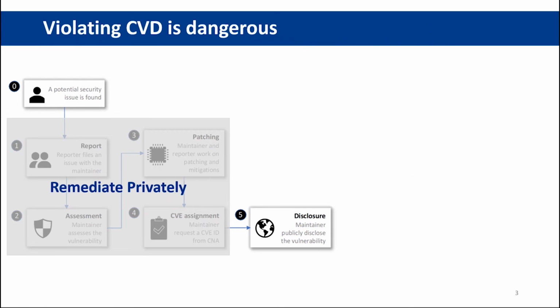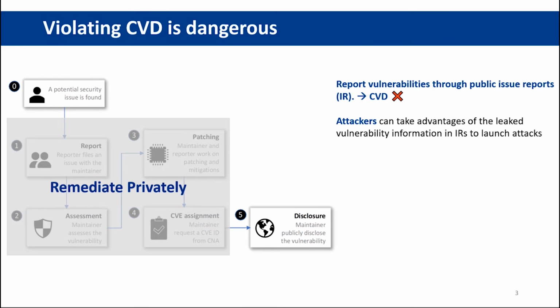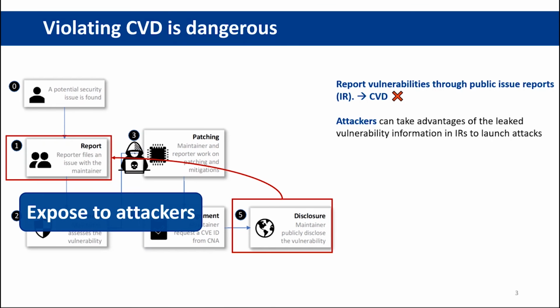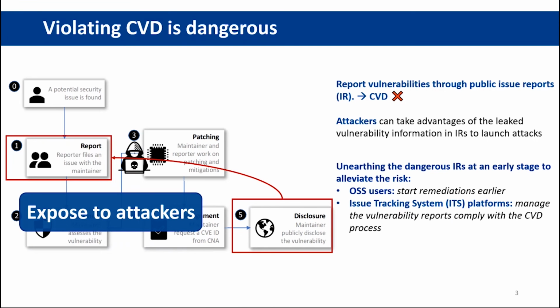However, due to bad security practices, reporters violate the CVD by directly reporting the vulnerabilities through public issue reports while bypassing the maintainers. This poses huge security risks, as attackers can take advantage of the leaked vulnerability information to launch attacks when the OSS stakeholders are unprepared. Unearthing the dangerous issue reports at an early stage can help alleviate risks. OSS users could start remediations earlier, and ITS platforms could better manage the vulnerability reporting process.